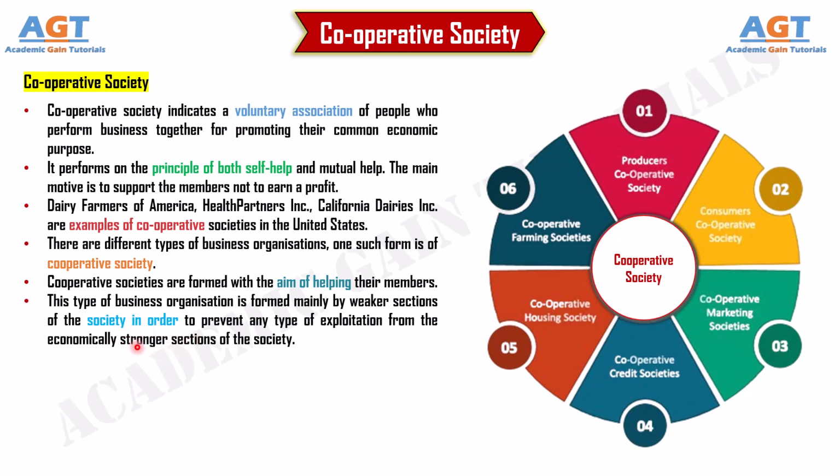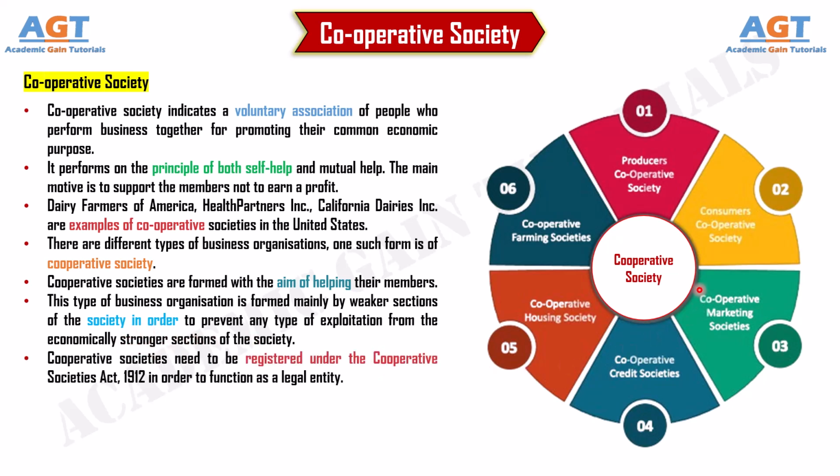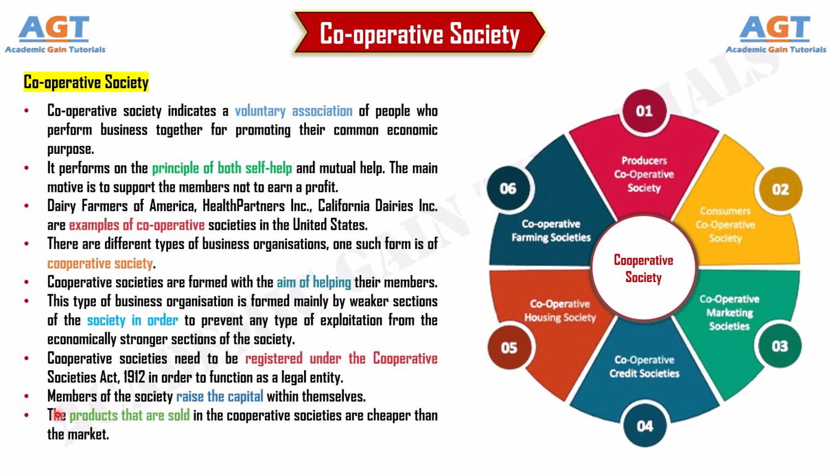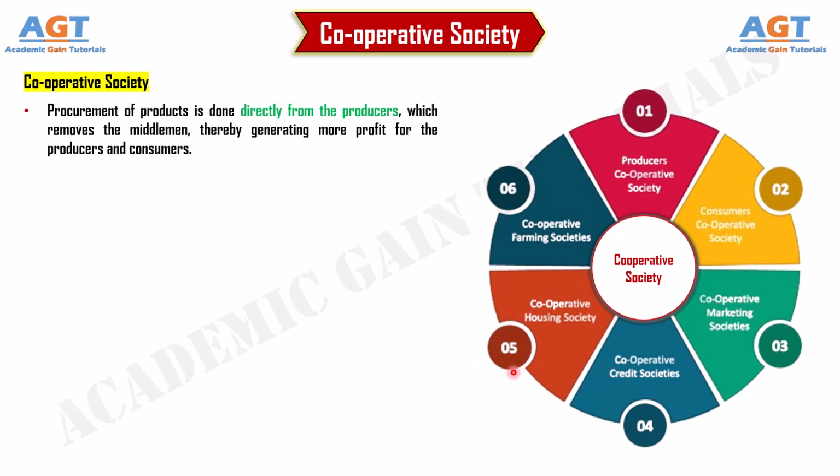Cooperative societies need to be registered under the Co-operative Societies Act, 1912 in order to function as a legal entity. Members of the society raise the capital within themselves. The products that are sold in the cooperative societies are cheaper than the market. Procurement of products is done directly from the producers, which removes the middlemen, thereby generating more profit for the producers and consumers. Members of the cooperative society can get quick loans. There is no black marketing involved.